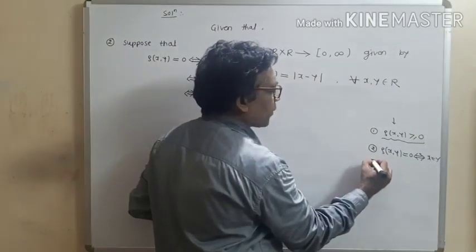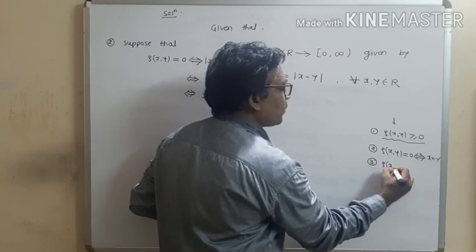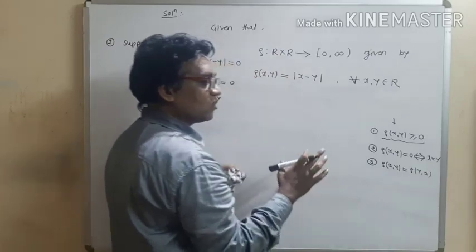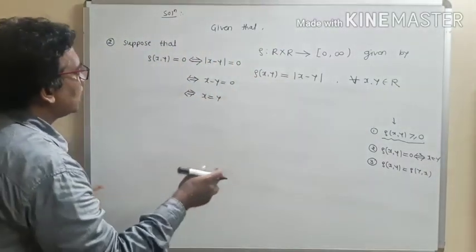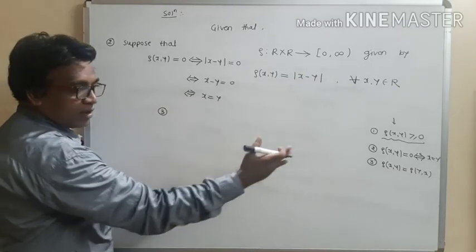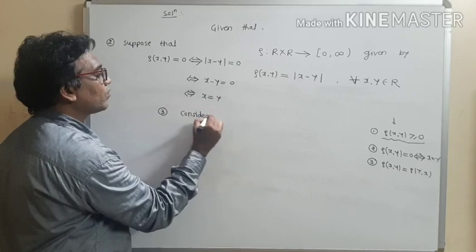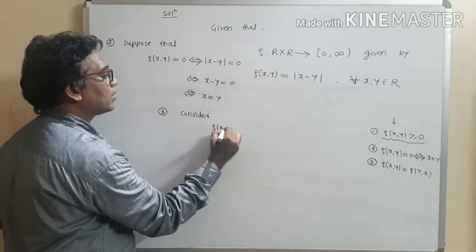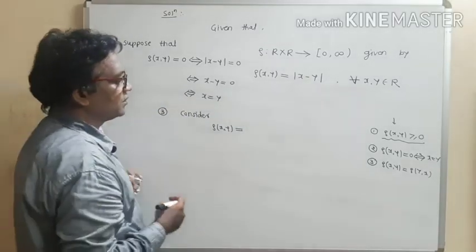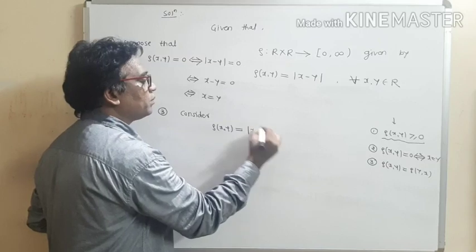Now let us prove the third property. The third property for a metric is the symmetric property: show that distance of x, y is equal to distance of y, x. So let us prove the third property. Write down number 3. Consider the left hand side: distance of x, y is equal to, the value for distance of x, y, modulus of x minus y.